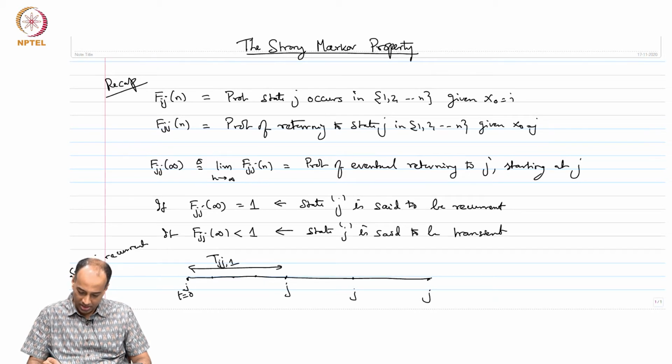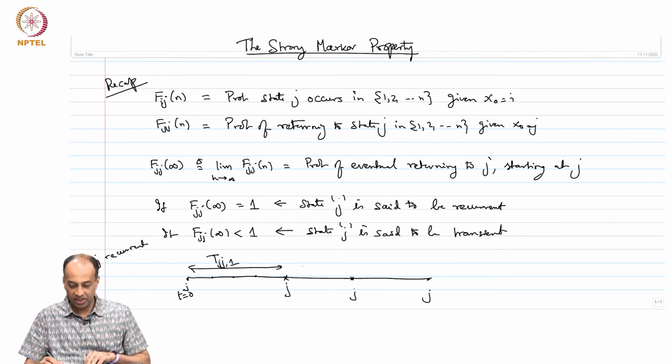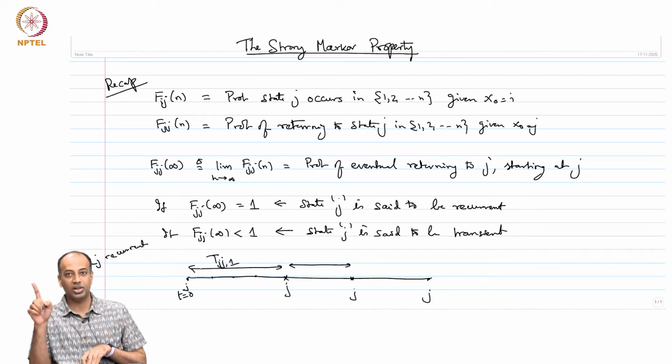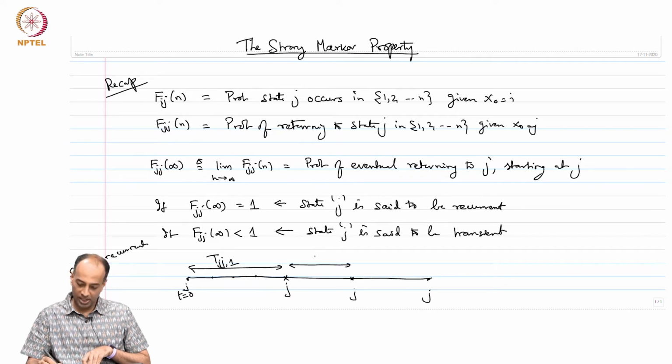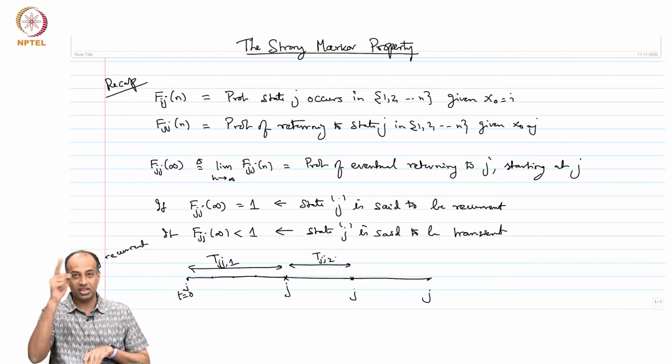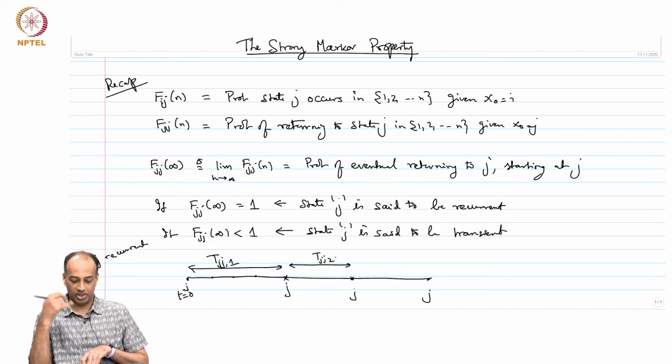This is the first recurrence time of state j. Now, having come back to state j at this point, we intuitively argued that the further evolution of the Markov chain should be statistically identical and independent of whatever happened in the T_jj(1) interval. So, T_jj(2), the second recurrence time of state j, must be independent of the past because of the Markov property, and should also be identically distributed to T_jj(1) because the Markov chain is homogeneous.